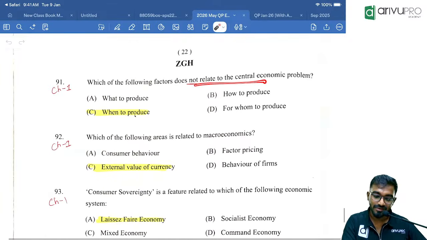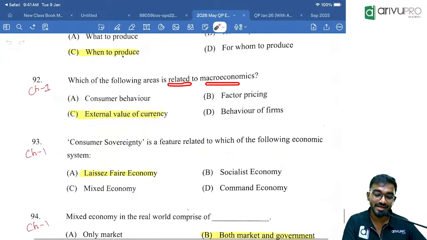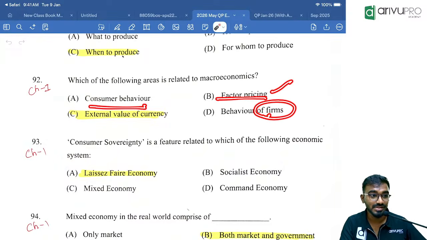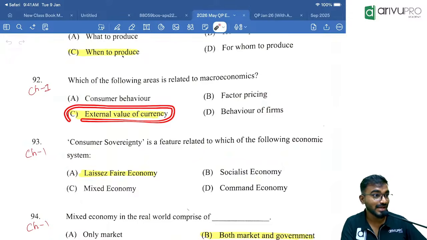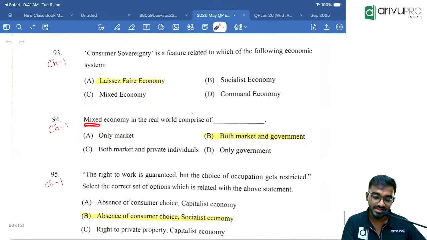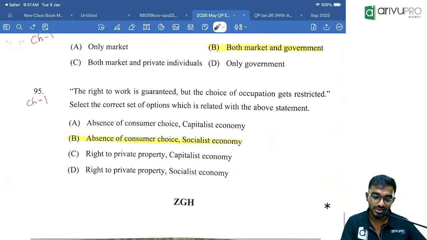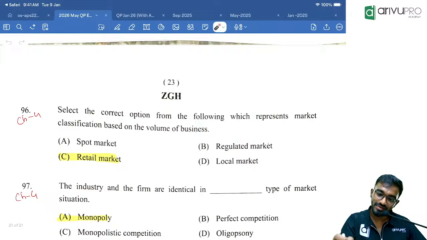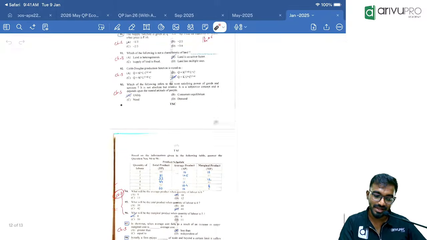See, basic problems of economy. Which of the following area is related to consumer behavior, micro; factor pricing, micro; behavior of individual firms, micro; external value of currency, exchange rates, macro. See again, unit 2 question, mixed economy, unit 2 question. Socialistic economy. See, the majority of questions come from unit 2. Out of 5 questions, 3 to 4 questions will be from unit 2. Unit 1, hardly 1 or 2 questions will come. And that too, it will usually be easy questions only. It will not be that difficult.